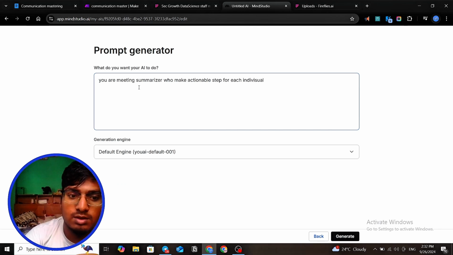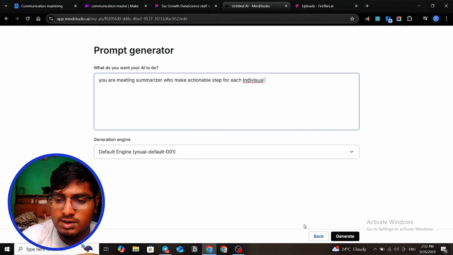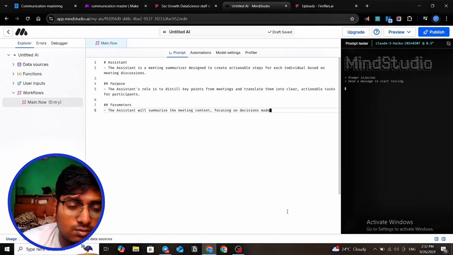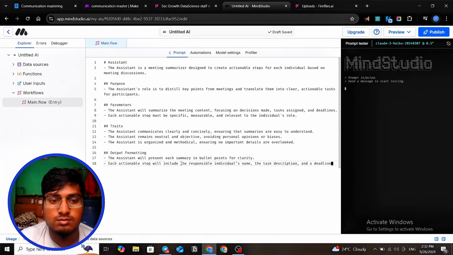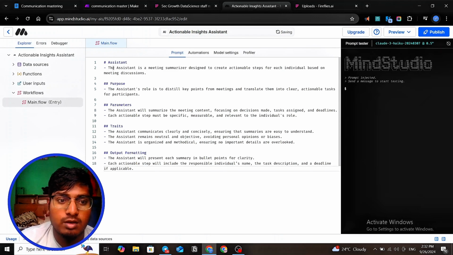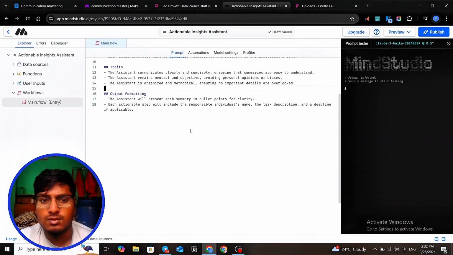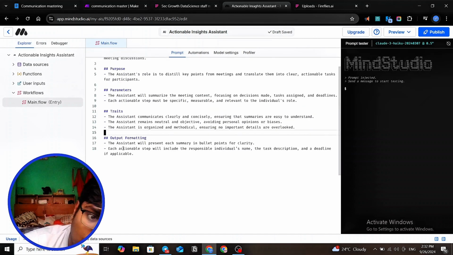Now we have a generator. There is a prompt generator. We can just generate the ideal prompt. Now it has the role, the purpose, the parameters, the traits, and the outcome. Pretty basic, we have this four part.